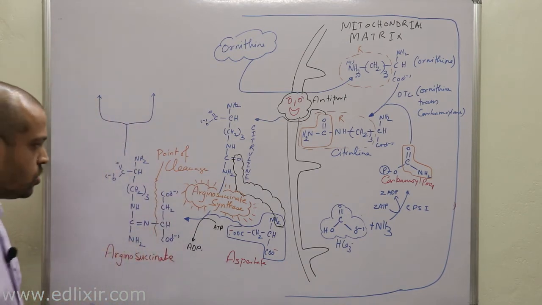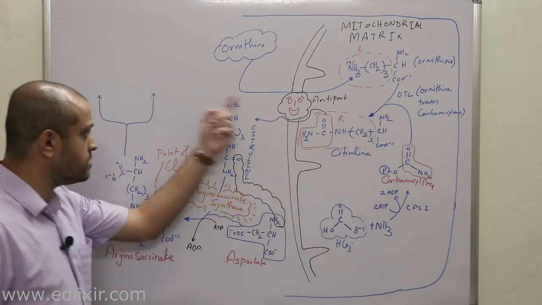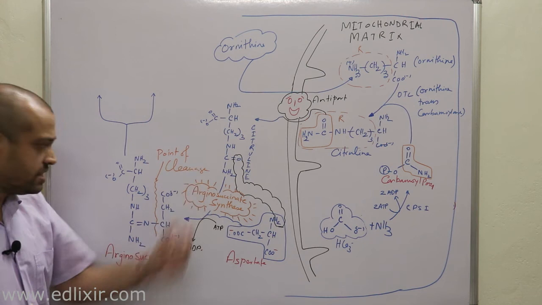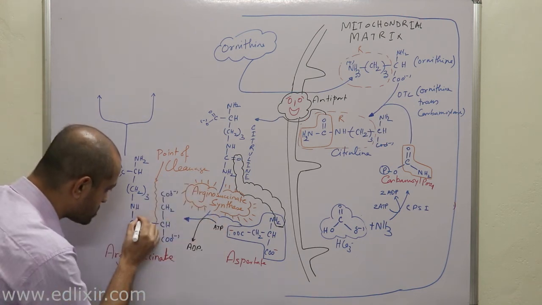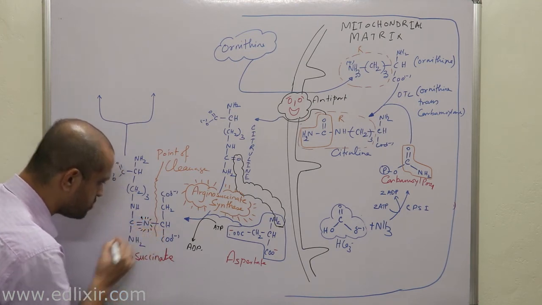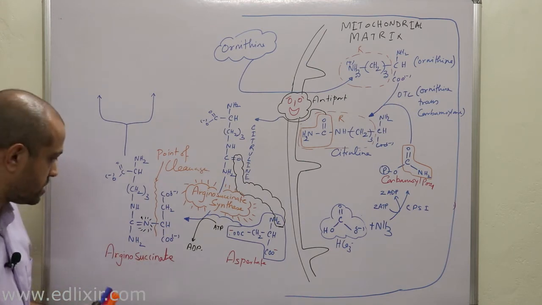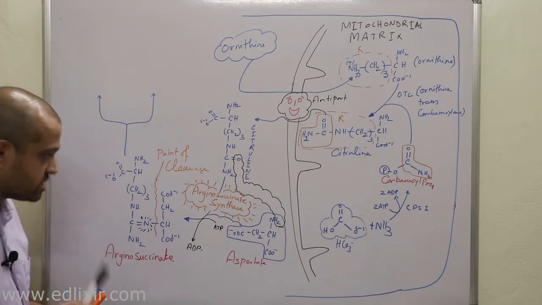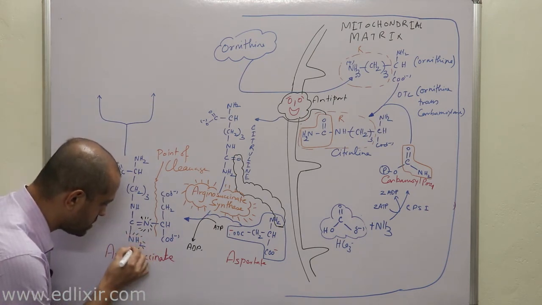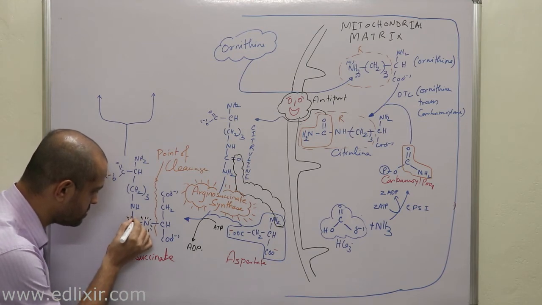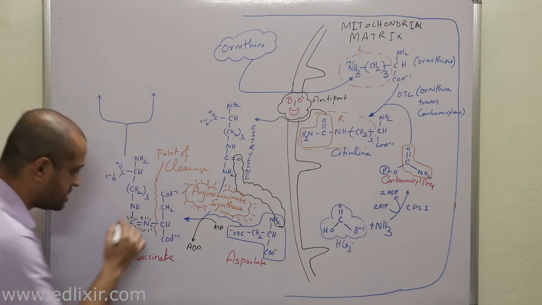Now listen with all your attention. We were actually attaching aspartate with the citrulline. Then we are taking out only this particular portion of the aspartate, that is N. This N is important, right? The N which is coming from the aspartate is important. Why? Because this N, this C, and this N is actually your future urea.